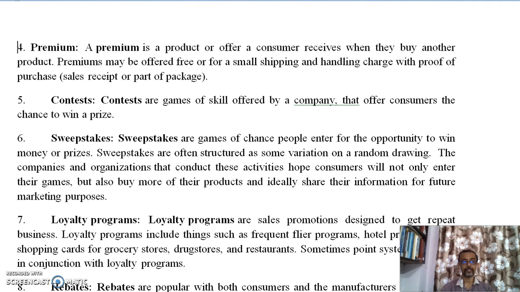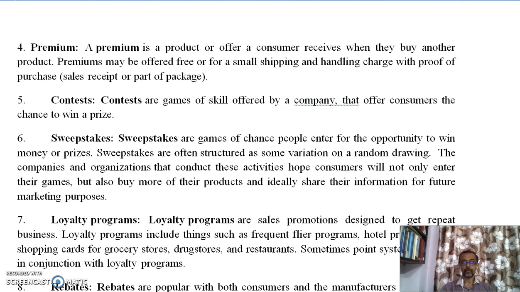Next point is sweepstakes. Sweepstakes are games of chance people enter for an opportunity to win money or prizes. Sweepstakes are often structured as some variation of a random drawing. The companies and organizations that conduct these activities hope consumers will not only enter their games but also buy more of their product and ideally share their information for future marketing purposes.